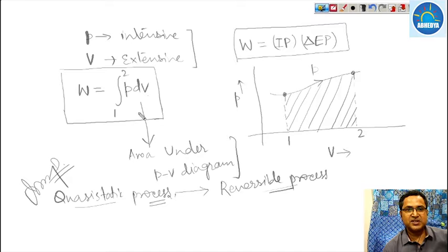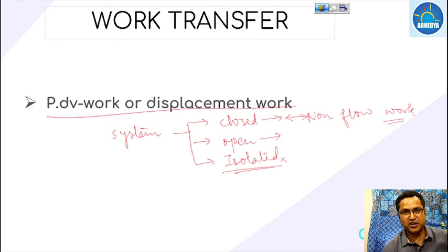Sometimes for the closed system we also say that work done is P dV work or piston displacement work, that is the closed system P dV work. We have already seen that for a closed system the work transfer is P dV, and since it is P dV and pressure has to be a continuous process, it must be a quasi-static process. So remember these important points, that is the P dV work or displacement work.